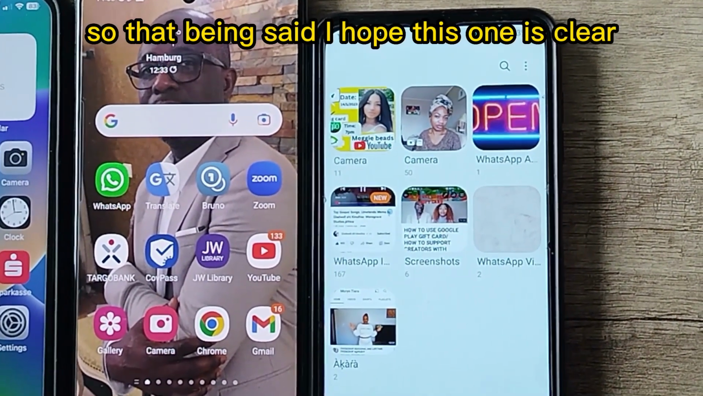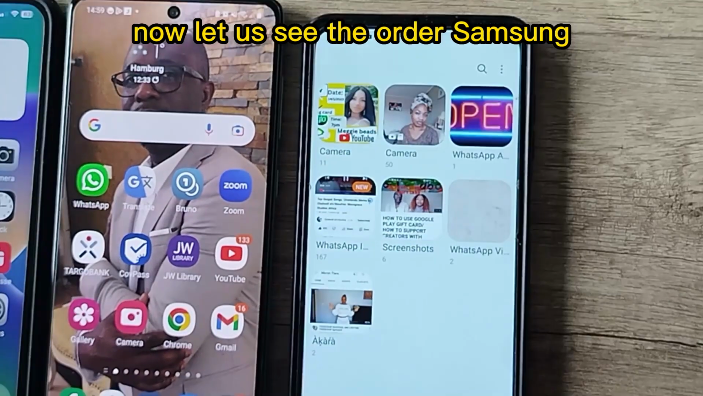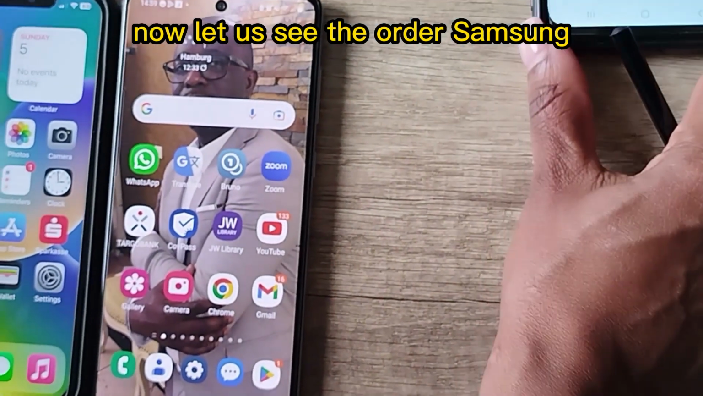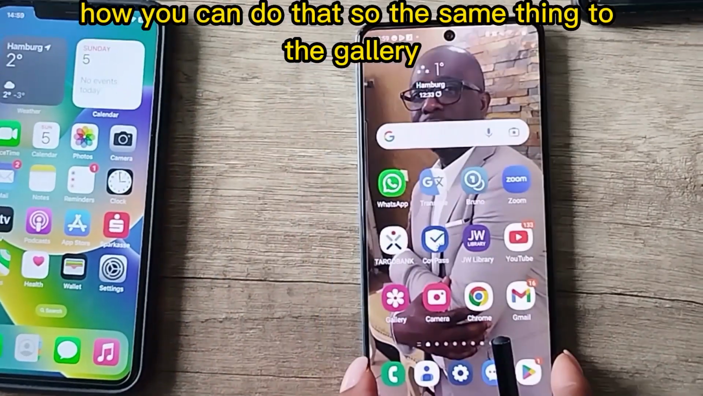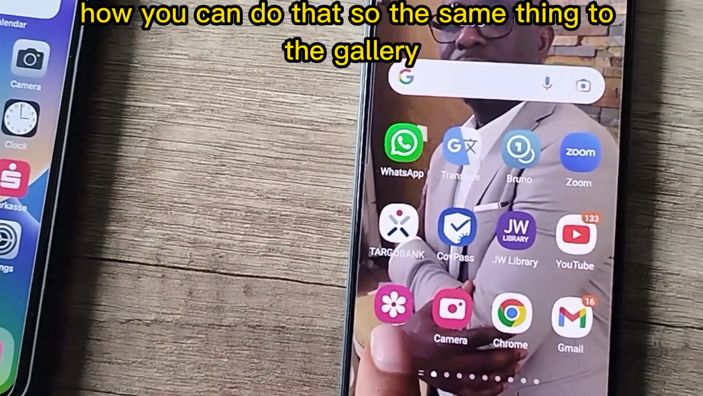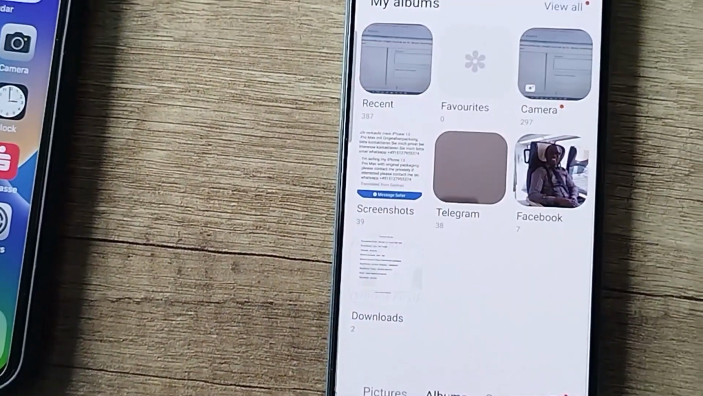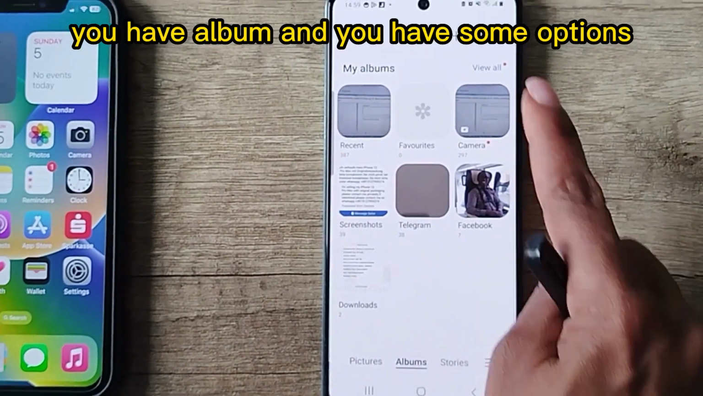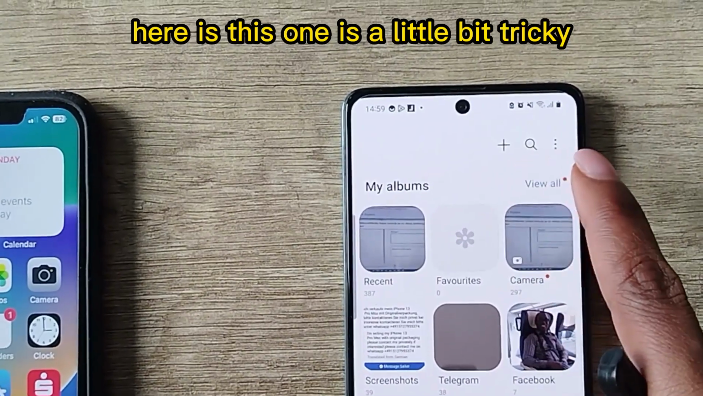So that being said, I hope this one is clear. Now let us see the other Samsung, how you can do that. The same thing, go to the gallery, you have album, and you have some options here.